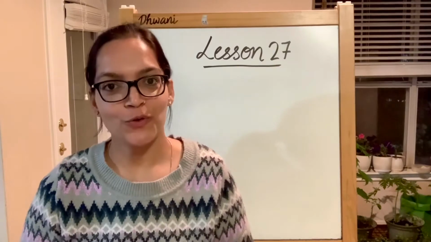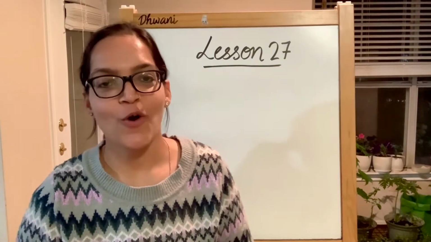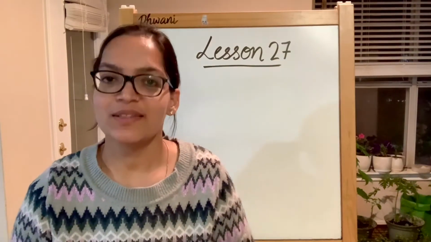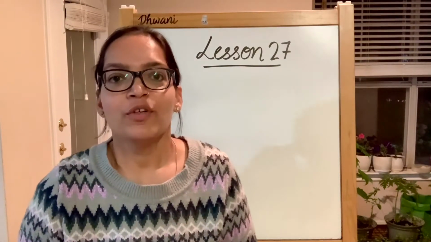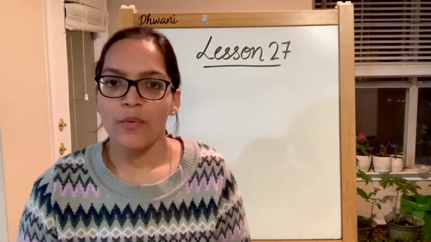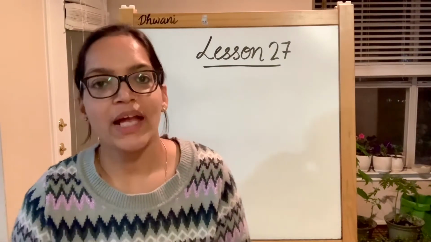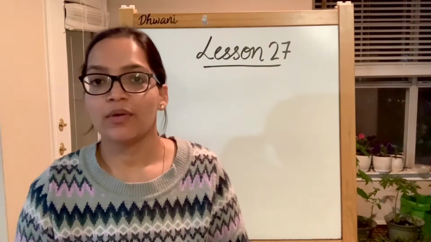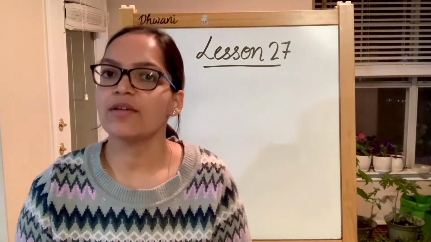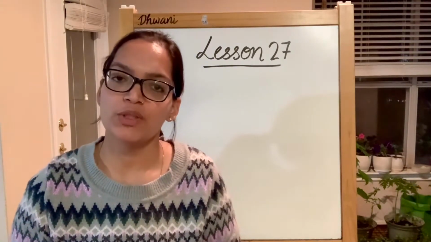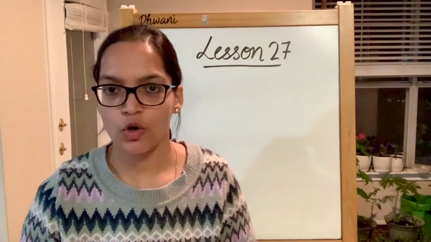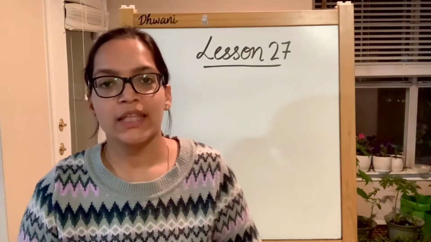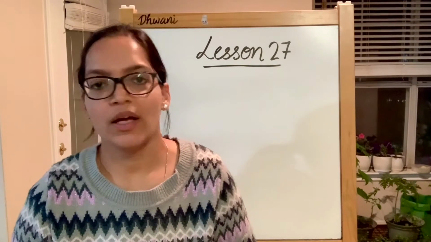Today we are going to do the long vowel sound of our vowel O. The sound is O. And we're going to do the family of words where we have a vowel O and the words end in E. Now this E tells us that vowel O is producing its long vowel O sound and not its short vowel O sound. And also the E in the end does not have any sound.